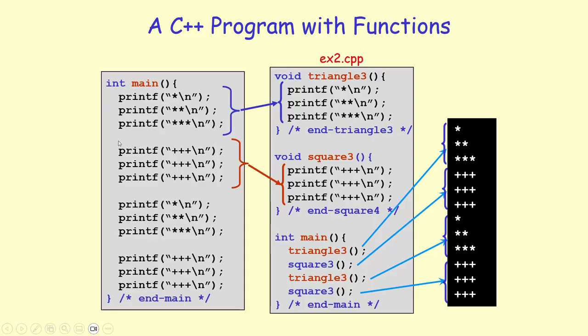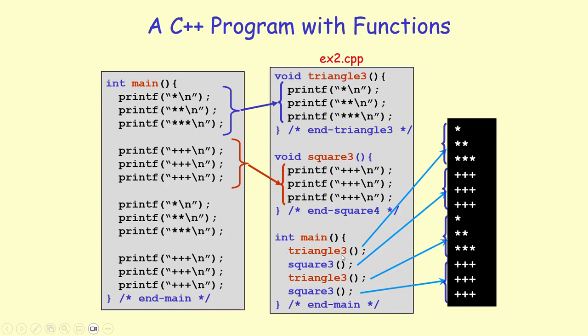And another task is to print out the square pattern. So I'm going to pick up the part of the code snippet that prints out the square pattern and put it into a function called square3. Because I'm printing two triangles and two squares, in the main function I'm just going to call these functions.